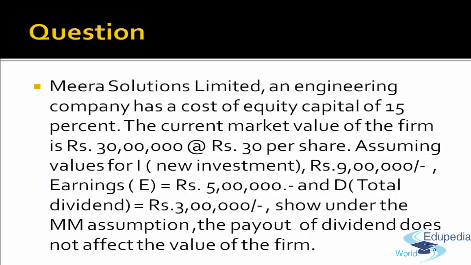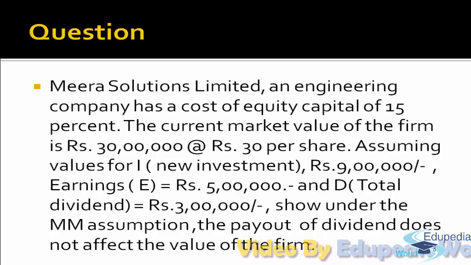Let's do one question. Mira Solutions Limited, an engineering company, has a cost of capital of 15%. The current market value of the firm is rupees 30 lakh at rupees 30 per share. So you already know what is P0, which is 30 per share. Assuming values for new investment rupees 9 lakh, earnings are 5 lakh and the dividend is 3 lakh. Show under the assumption that the payout of dividend does not affect the value of the firm.